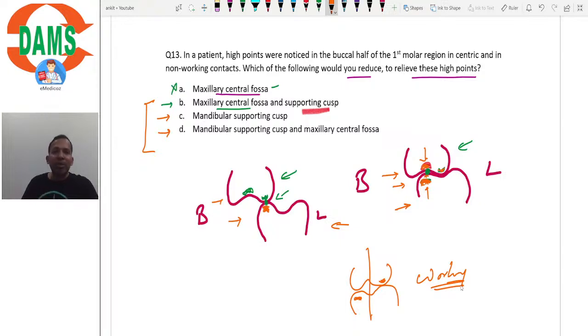So when the occlusion is partially lost with any of these options, then why not choose the option where we are saving most of the tooth structure? Here we are also reducing the central fossa and the supporting cusp, but in option C, we are just reducing the supporting cusp and preserving the fossa. Since we are losing the occlusion partially in all of these three options, better go with the option where we are at least preserving some tooth structure. So mandibular supporting cusp, reducing it alone is the best option amongst these three. Is it clear?